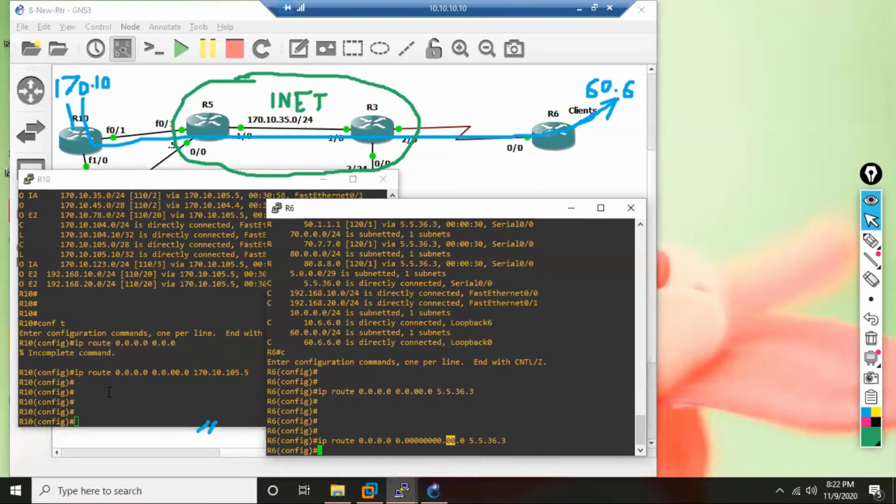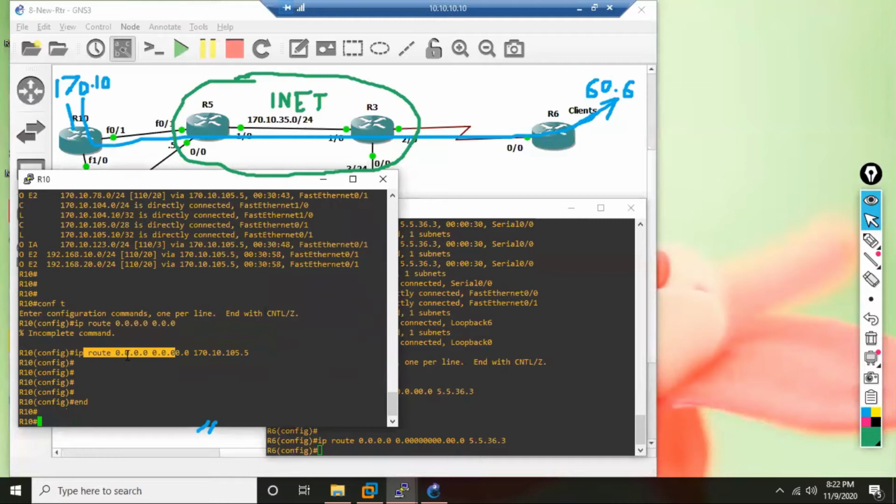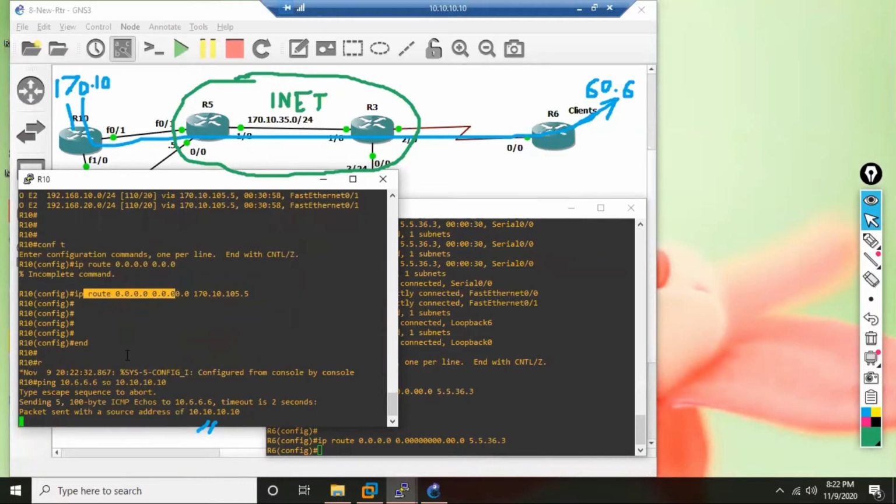Okay, so now R10 has a default route for the internet, and R6 also has a default route. Now what will happen? Suppose again I do the ping from R10 to R6. This time the packet lands where? On R5.